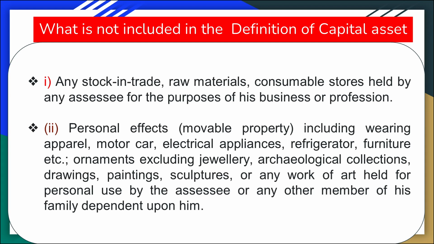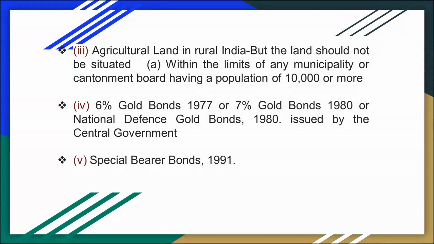Ornaments excluding jewelry, drawings, paintings, etc. Here the term jewelry includes ornaments made of gold, silver, platinum or any other precious metals. Agricultural land in a rural area, but the land should not be situated within the limit of any municipality or cantonment board having a population of 10,000 or more.